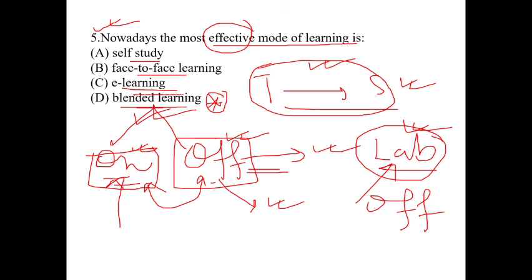So we can teach students about the theories, or various types of understanding level things, in online mode, but for lab based subjects, lab oriented experiments must be done in a particular lab. So offline teaching is very important.